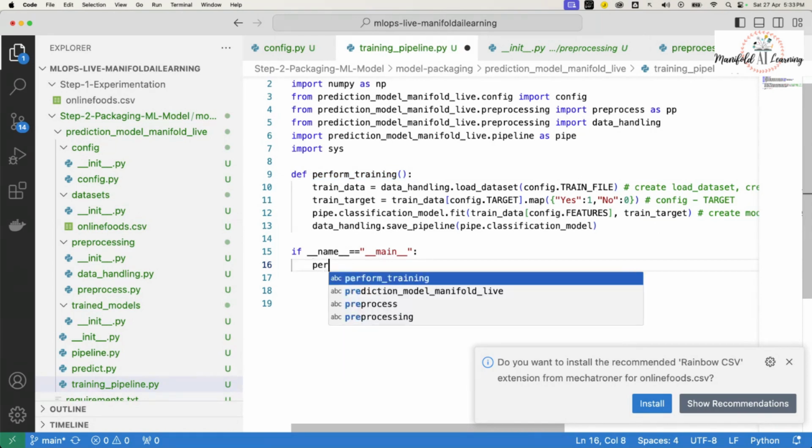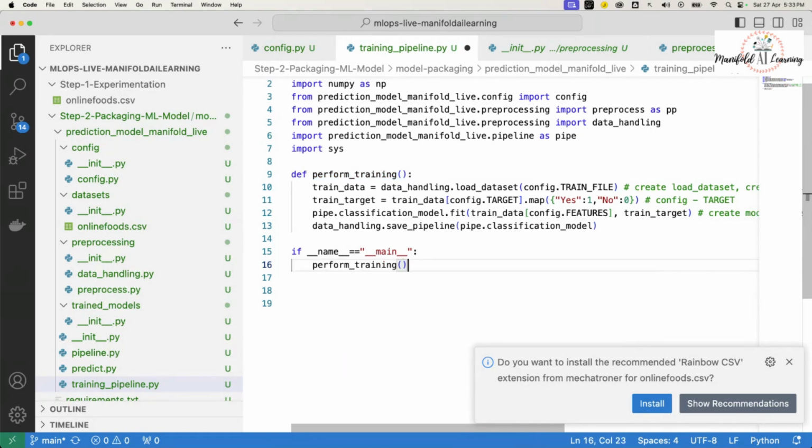Whenever this Python script is run in the command line interface, we want perform training to be executed. It should not be executed just because someone is performing an import. It should be executed only when someone is executing it. That's the overall expectation here, team.